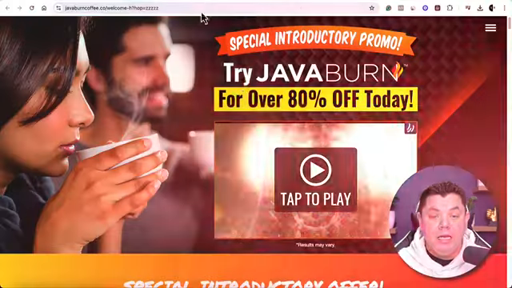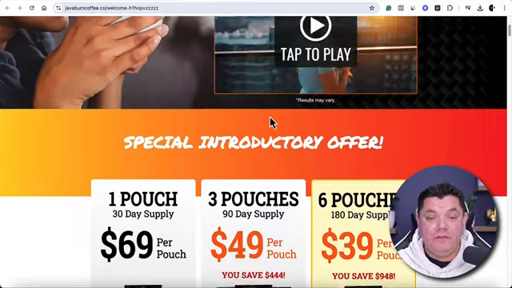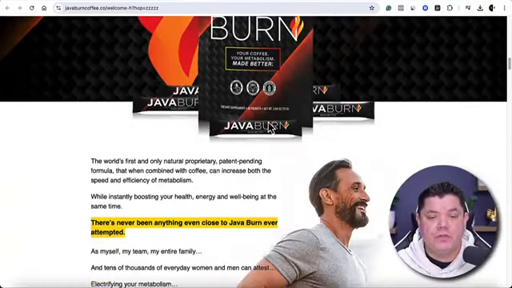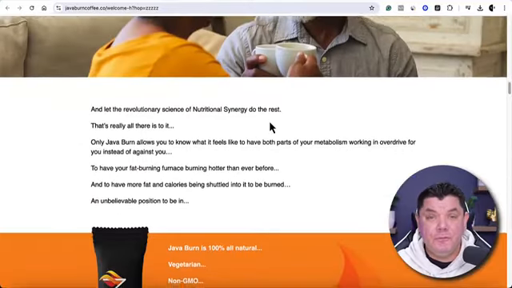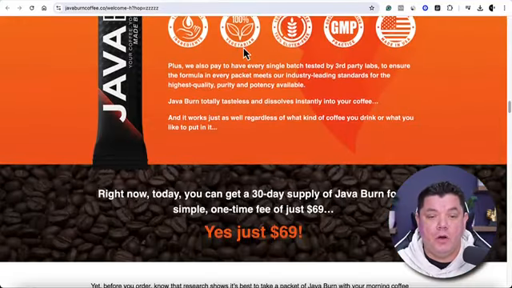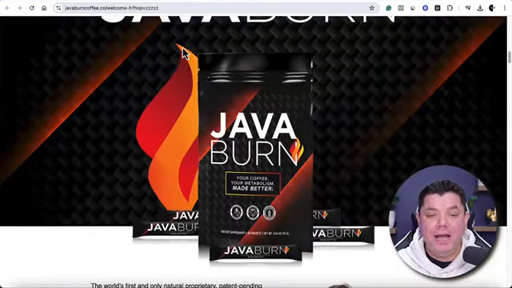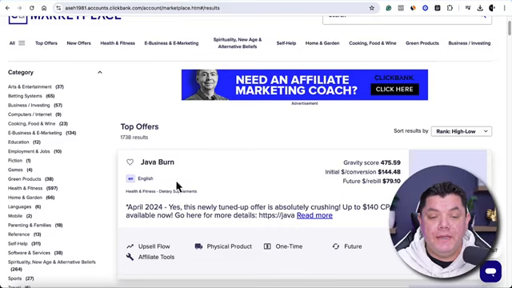Now if you click onto this, you're going to be able to see that this is a coffee drink that promotes weight loss. And this is a product that, like I said, converts really, really well. Utilizing a simple drink with weight loss, you know this is going to convert. And what a lot of people do when they see this product out there on the market, they're going to go over to Google and search for Java Burn to see whether or not this product is legitimate. And this is how we are going to pick up all these views utilizing free traffic and, like I said, 0 followers to make money promoting this affiliate marketing product.